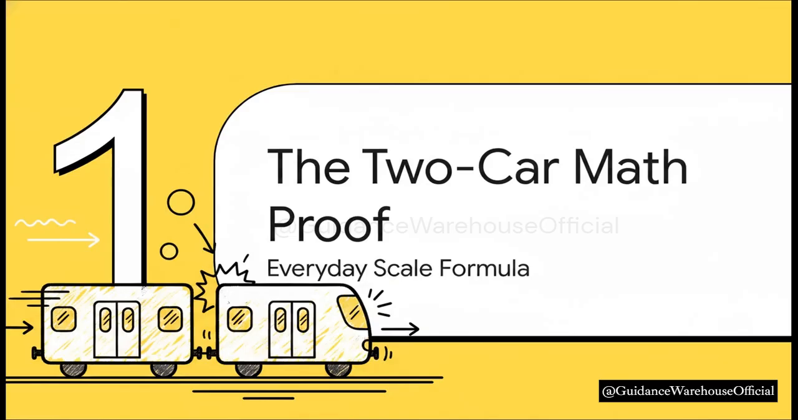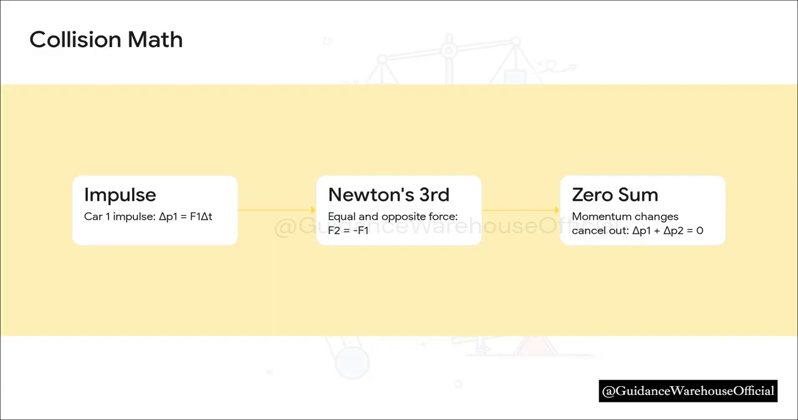Section 1. The two-car math proof, deriving the formula on an everyday scale. Let's step right into it. Let's step down from the planetary scale to something a bit more relatable. Imagine two train cars or automobiles coasting down a track. The trailing car, car 1, is moving a little faster and bumps right into the back of the lead car, car 2. Let's walk through the math of that collision.